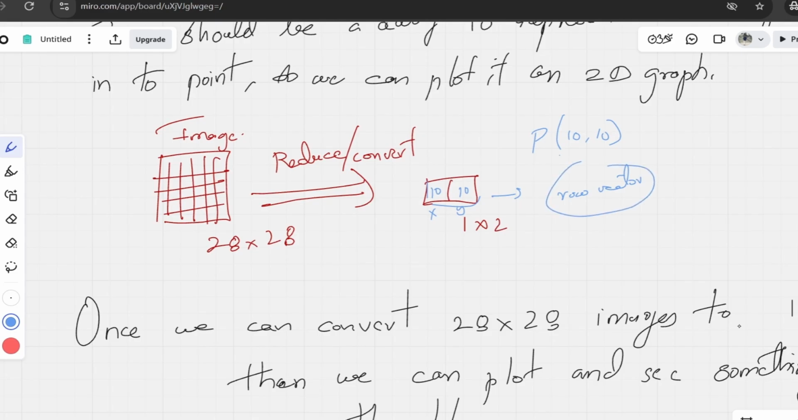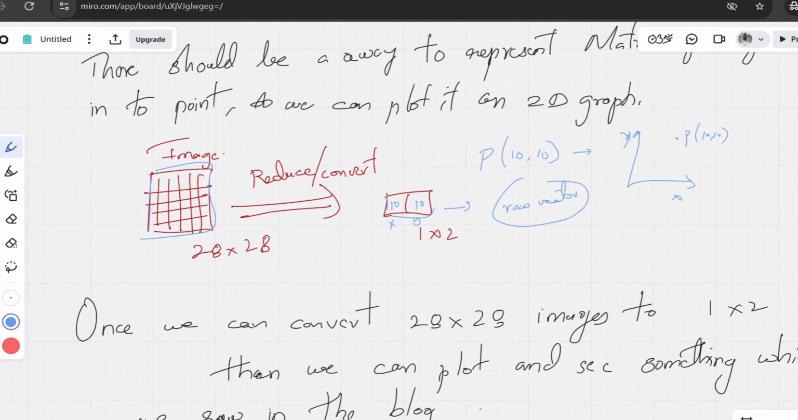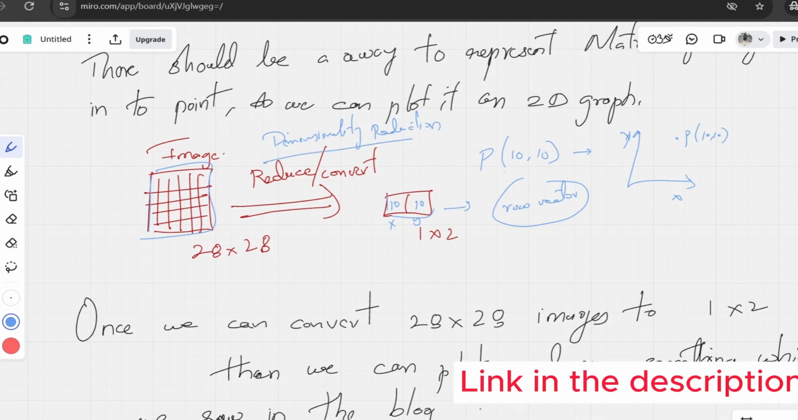Will not go into details, but you can see we have to reduce the dimensions from 28 cross 28 to 1 cross 2, so that we are able to plot that onto a 2D graph, right? We saw that we are having 10 cross 10. So this is how we have to plot, reduce the image. So there should be a technique, right? That technique is called dimensionality reduction technique, okay.